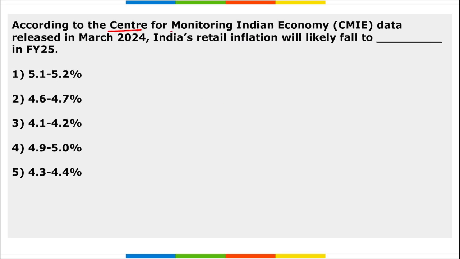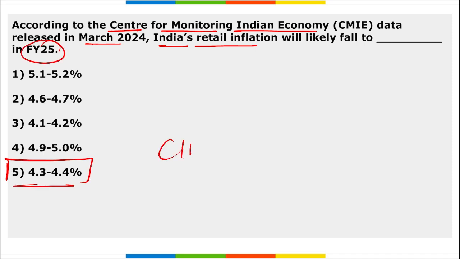Next, according to the Center for Monitoring Indian Economy data released in March 2024, India's retail inflation will likely to fall. How much percent? It will likely to fall between 4.3% to 4.4% in fiscal year 25. This data was released by CMIE, that is Center for Monitoring Indian Economy.